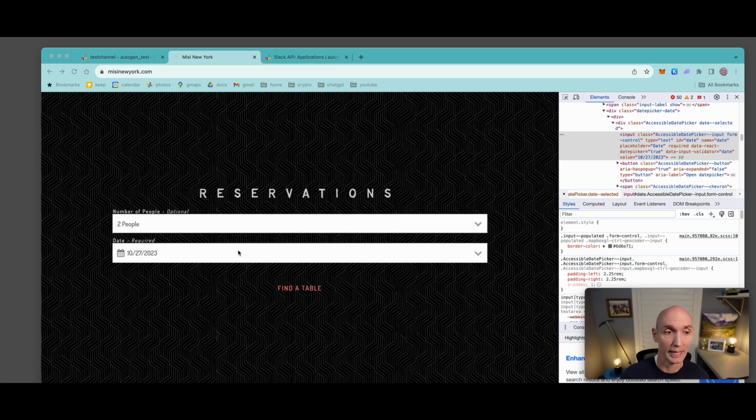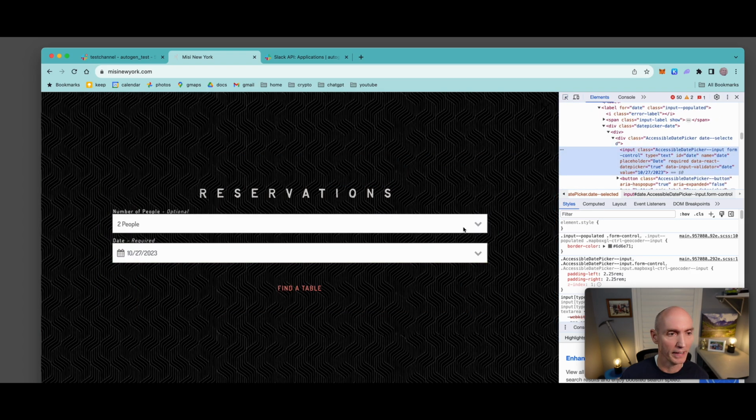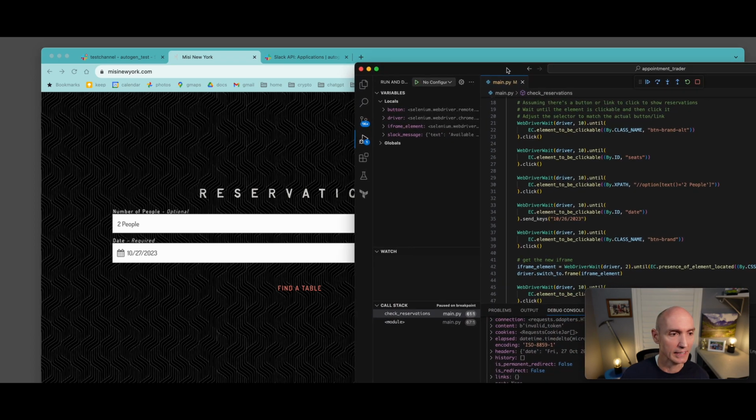So next we need to find the date. Let's go ahead and click that. So here we find the date, and you can see ID date, and you can see that correlates nicely with our script. So after we found the 2 people, now we find the date, and we go ahead.